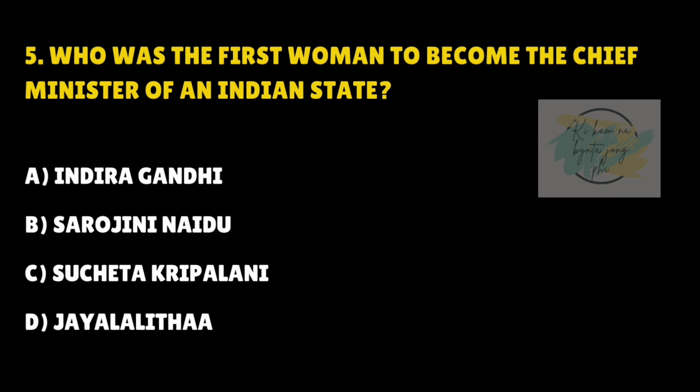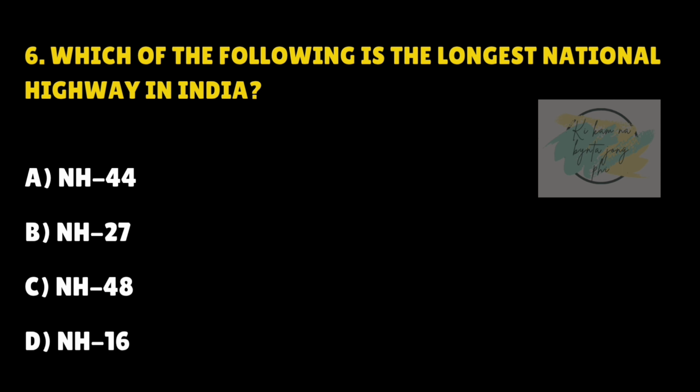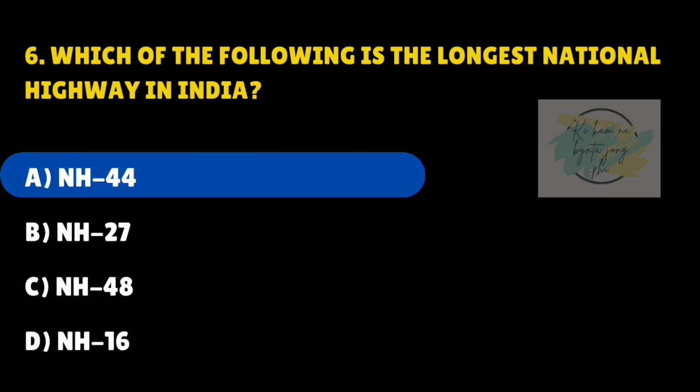Who was the first woman to become the chief minister of an Indian state? Answer is C. Sucheta Kripalani. Which of the following is the longest national highway in India? Answer is A. National Highway 44.